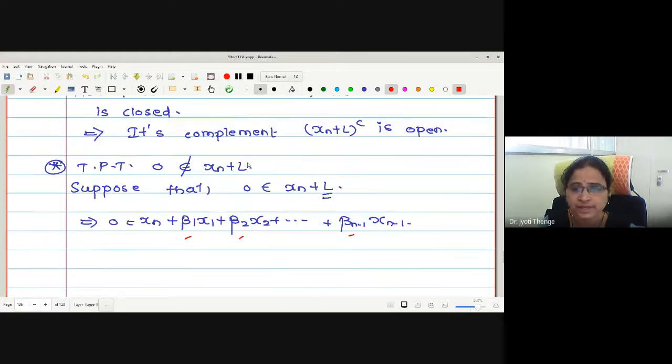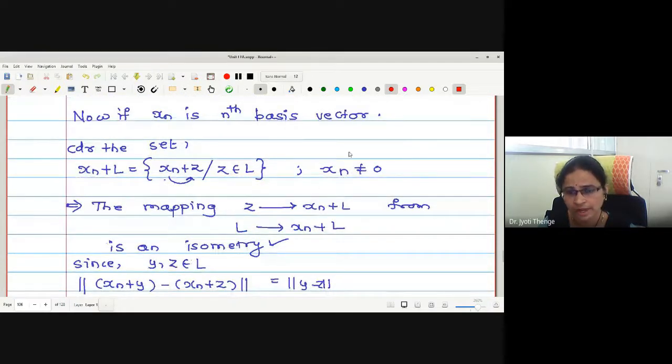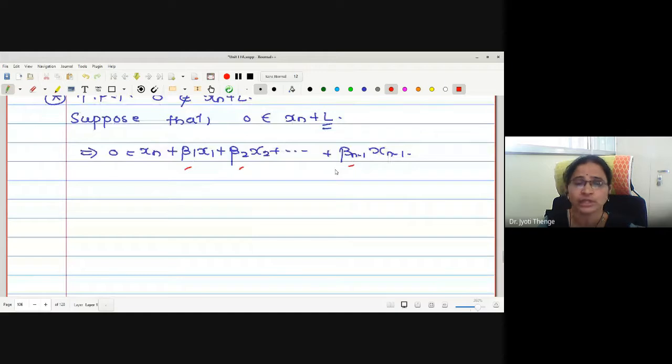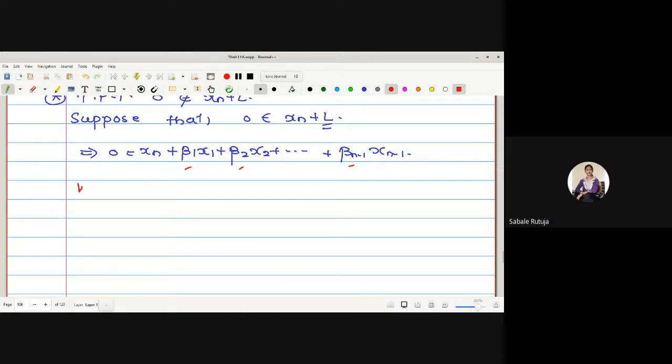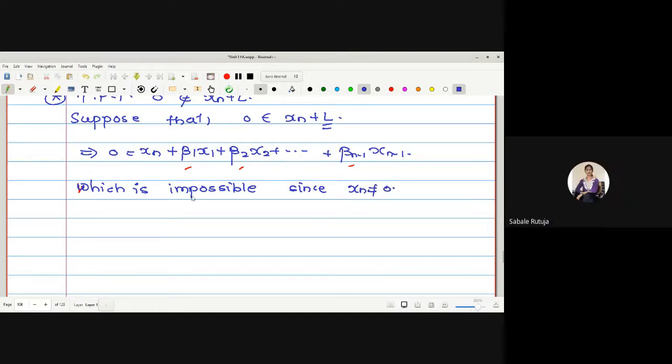Now, xn we have assumed to be non-zero. Therefore, though we keep all the scalar values 0, will you get this as equal to 0? No. This is impossible since xn is non-zero.